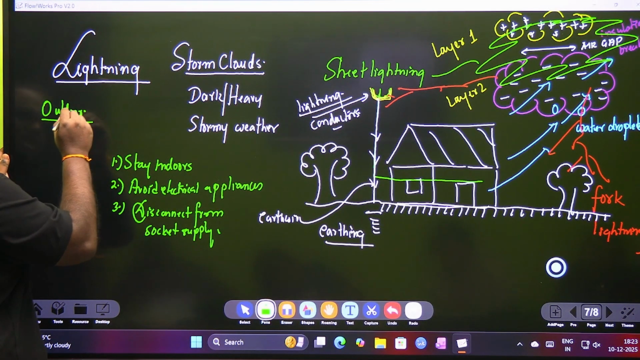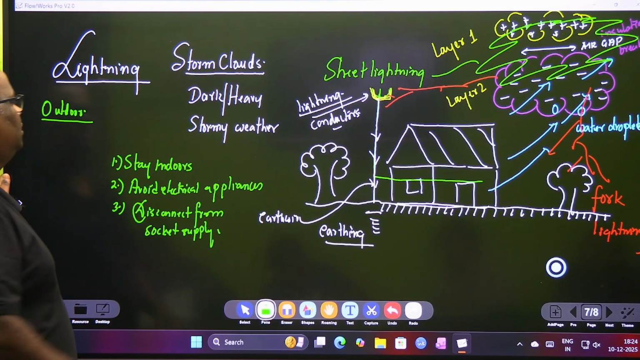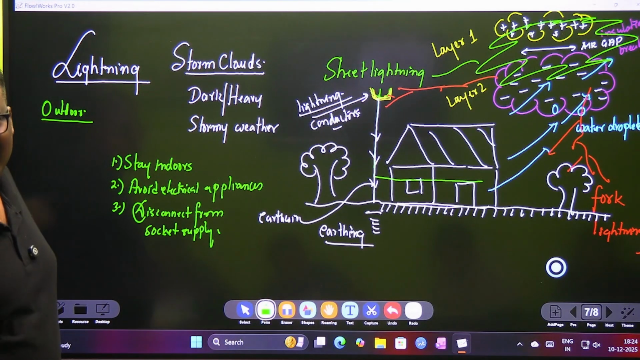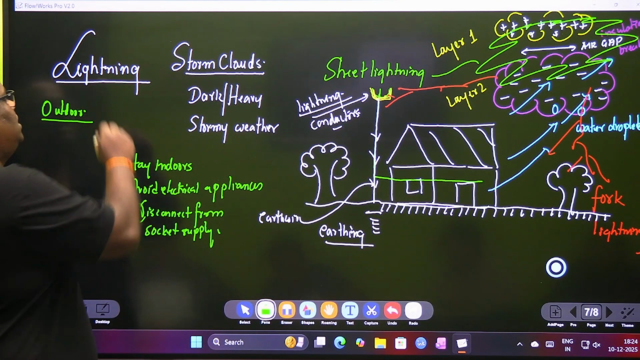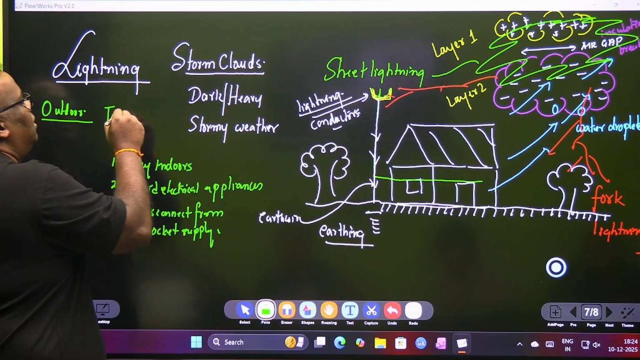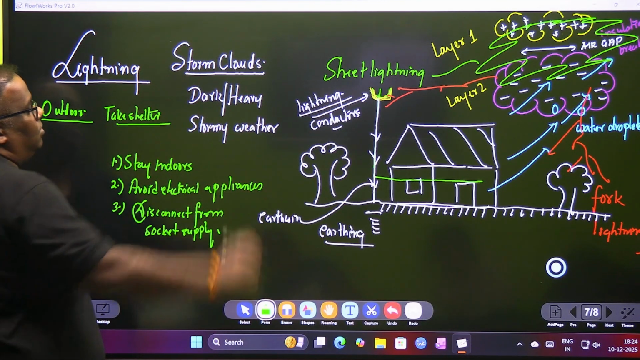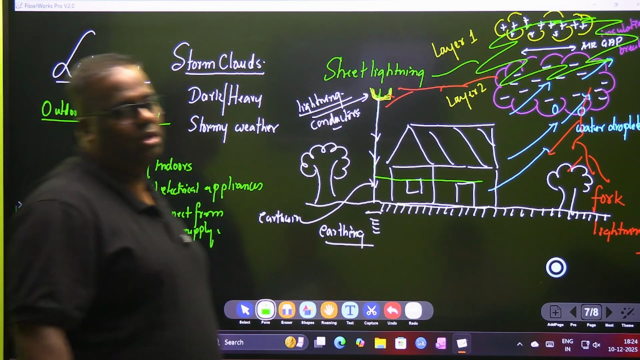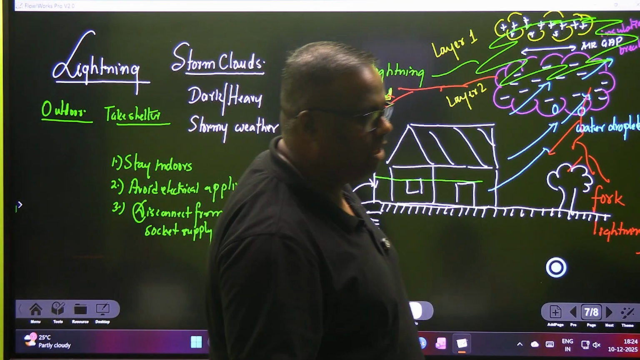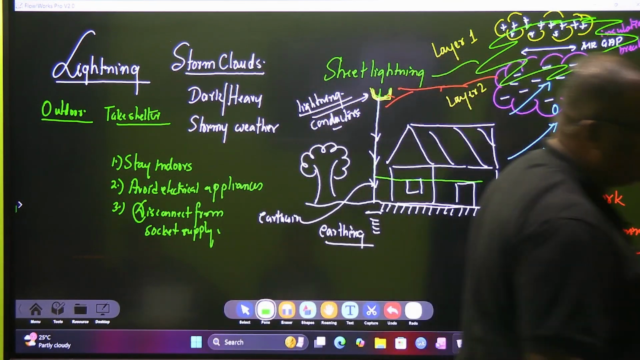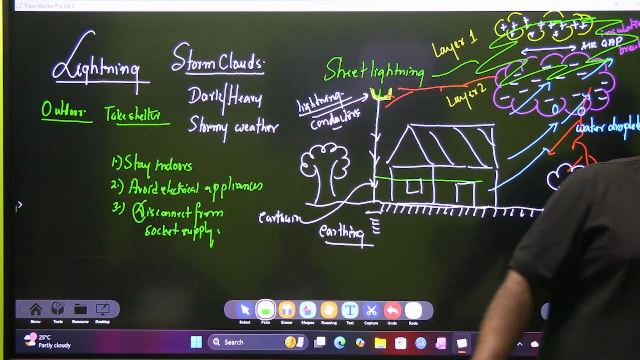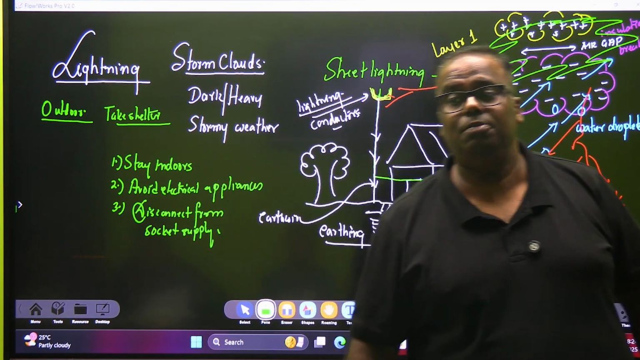God forbid, if you go outdoors, then walking in a stadium or an open field, your chances of getting electrocuted are very high. Always take shelter. The more you roam around in open skies and open areas, the more the chances of you becoming a photograph. Photograph means you understand? And lightning can be lethal.